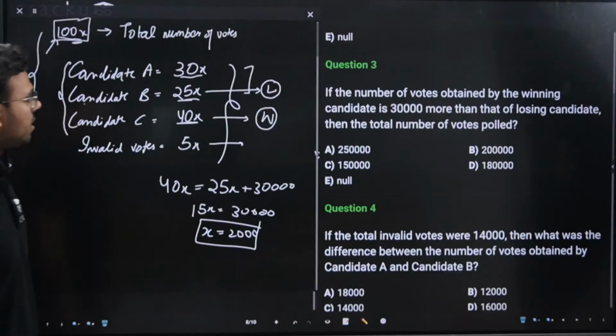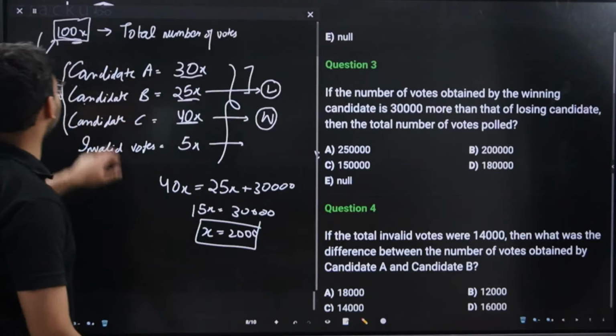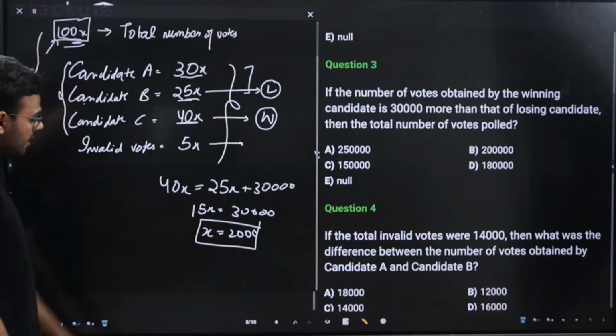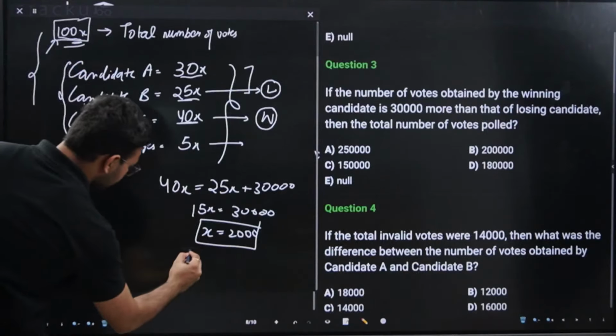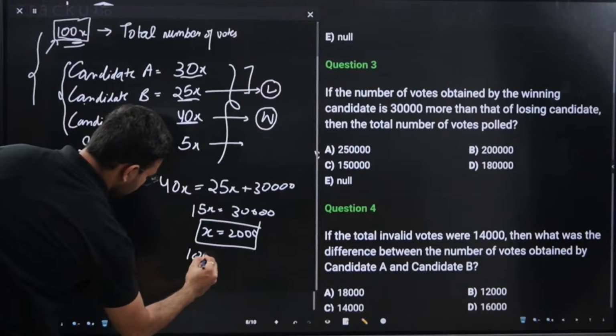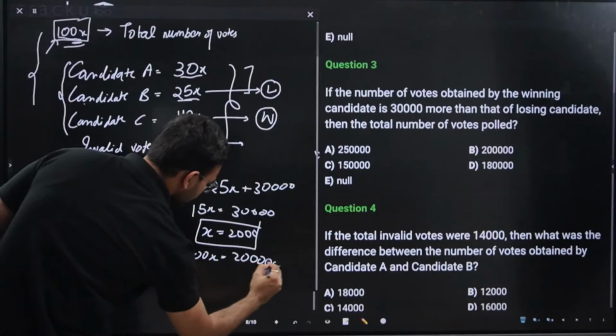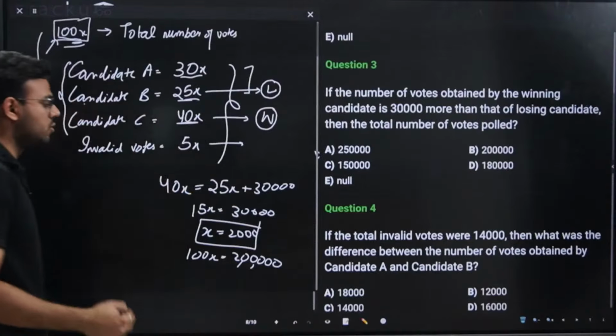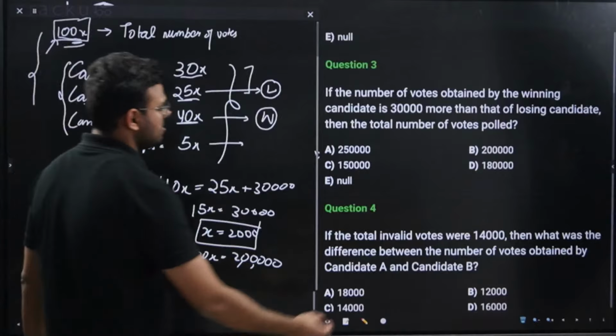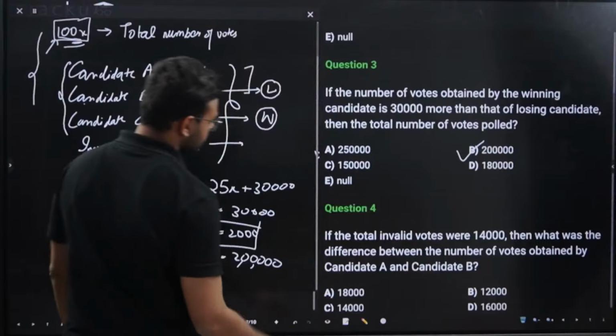Now it is asking for the total number of votes polled. So again it is asking for the 100x value. If x is 2,000, 100x will be 2 lakhs. So the correct answer for this question will be option B.